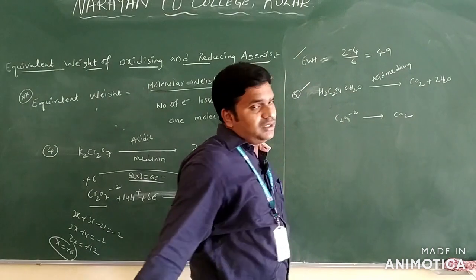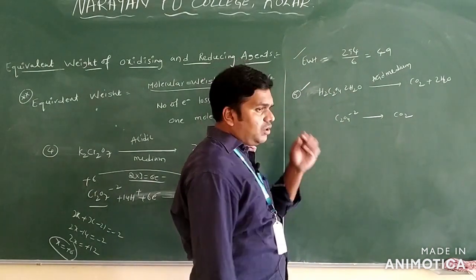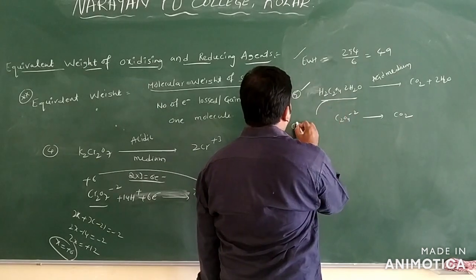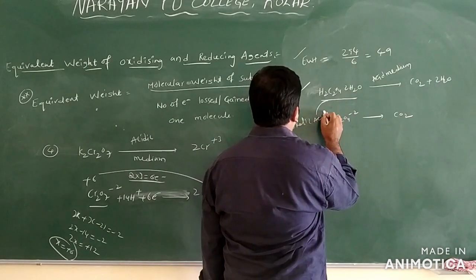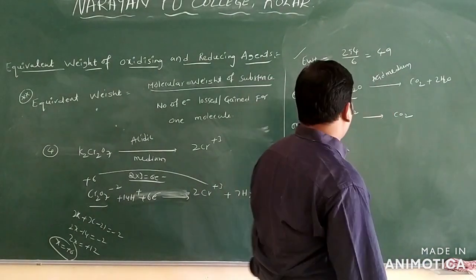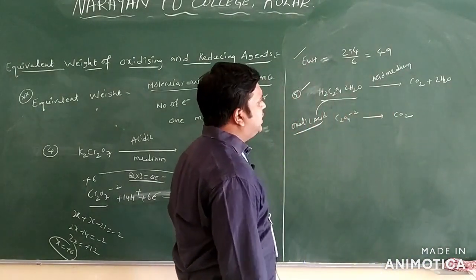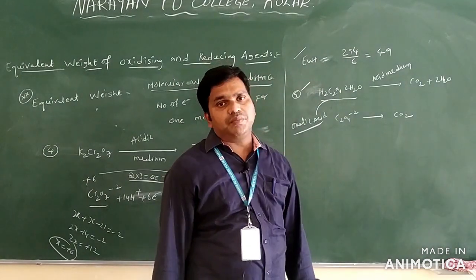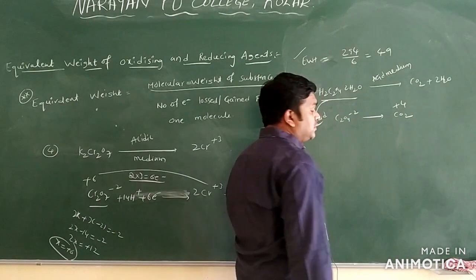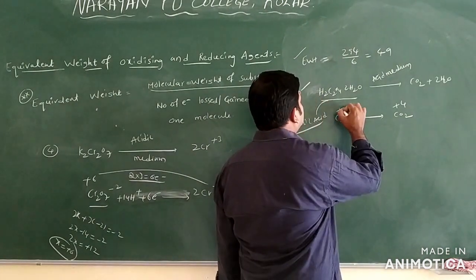Now come to this one: H2C2O4 2H2O gives rise to CO2 plus H2O. This is oxalic acid only. If you take C2O4 2 minus, it can be converted into CO2 only. CO2 means the oxidation number is plus 4, and here it is plus 3.